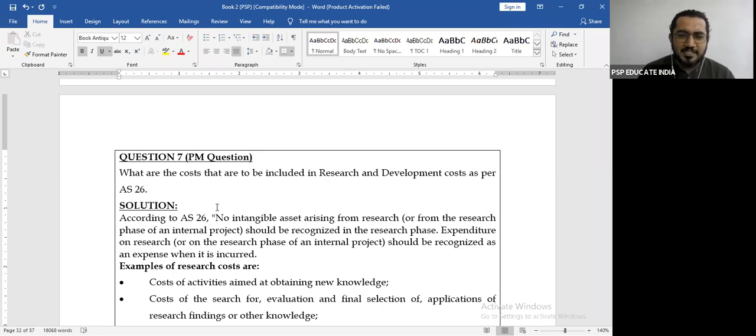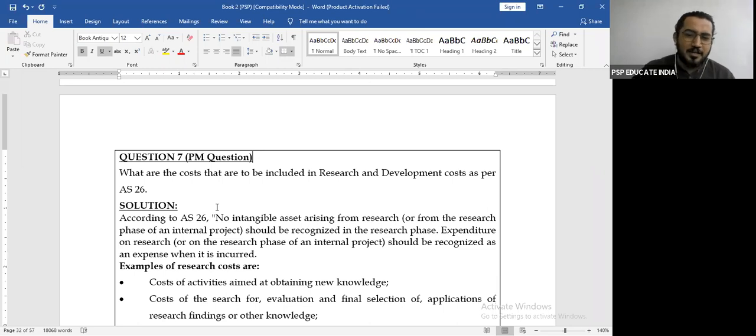According to AS 26, no intangible asset arising from research or from the research phase of an internal project should be recognized in the research phase. Expenditure on research should be recognized as an expense as and when it is incurred. Again, the same concept is being repeated, कि research का expense कभी भी capitalize नहीं होगा, वो कहाँ चला जाएगा? Profit and loss account.